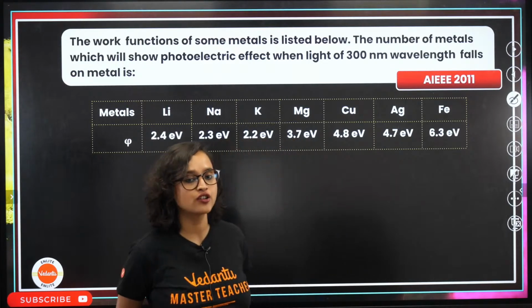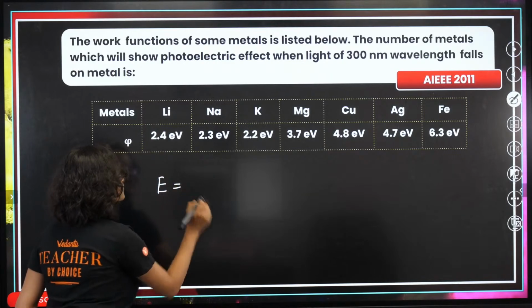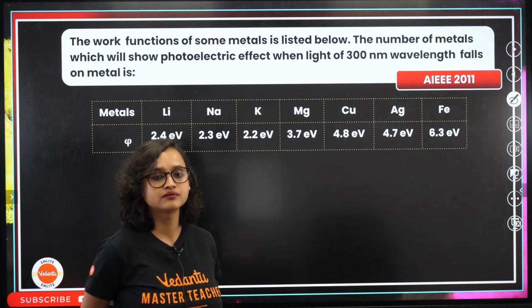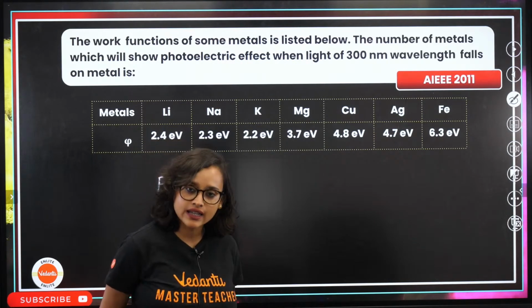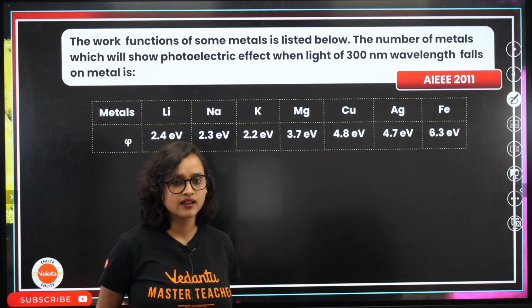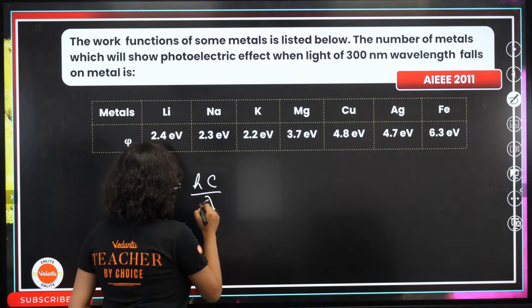No, it's not 2. But tell me, how will you find the energy? E is equal to hc by lambda.